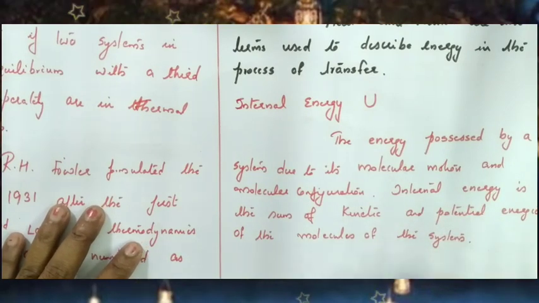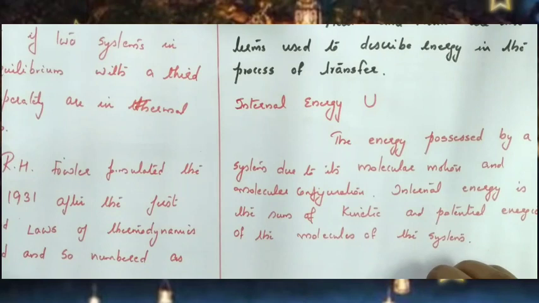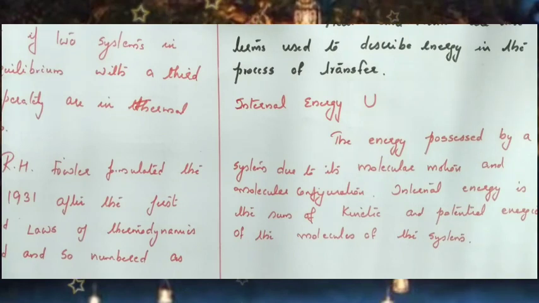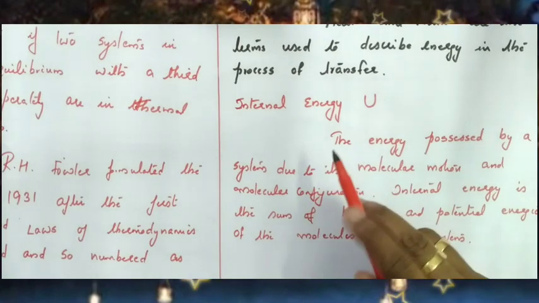Now, if the molecules collide with each other and with the walls of the container, they have potential energy due to the collision. So molecules have both kinetic energy and potential energy. The total kinetic energy and potential energy of all the molecules inside the system is called the internal energy.